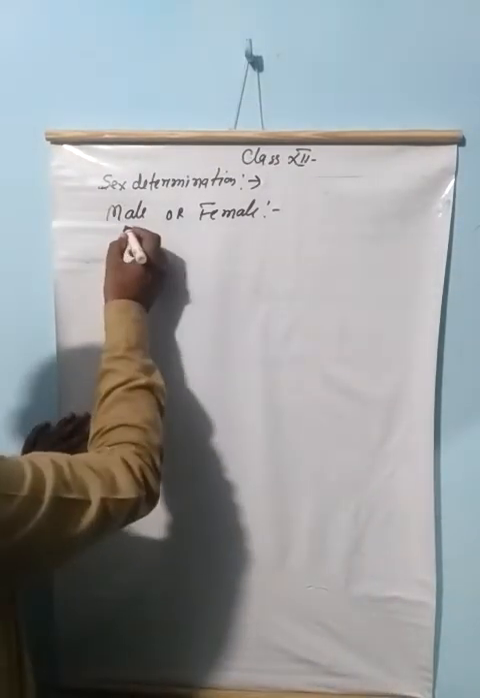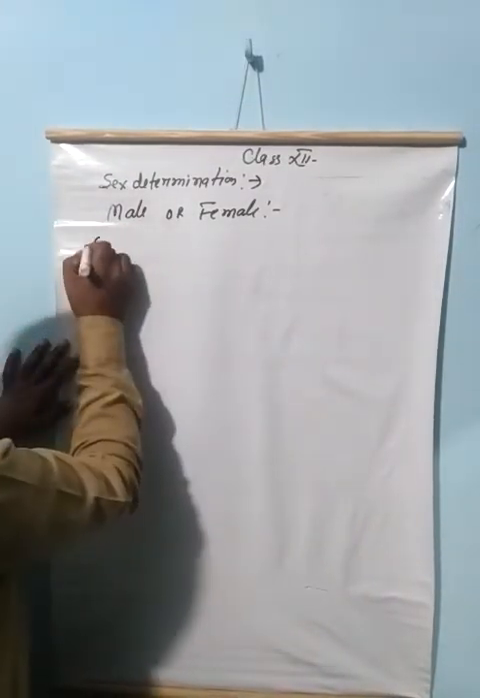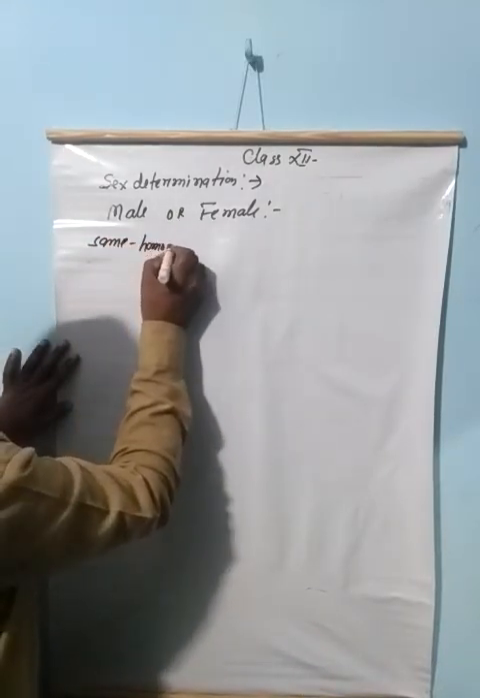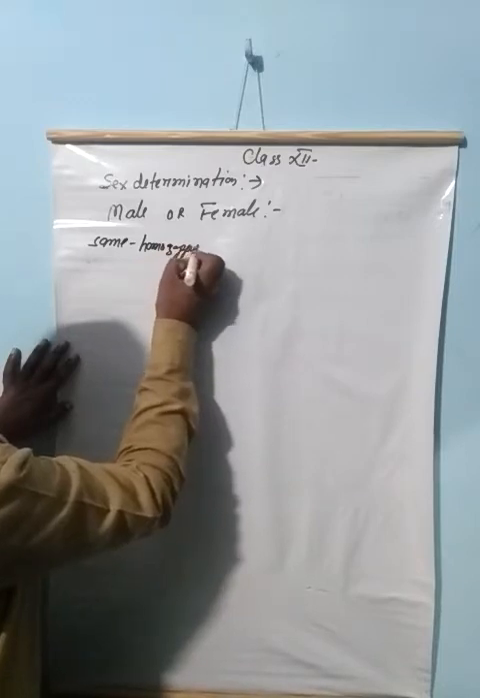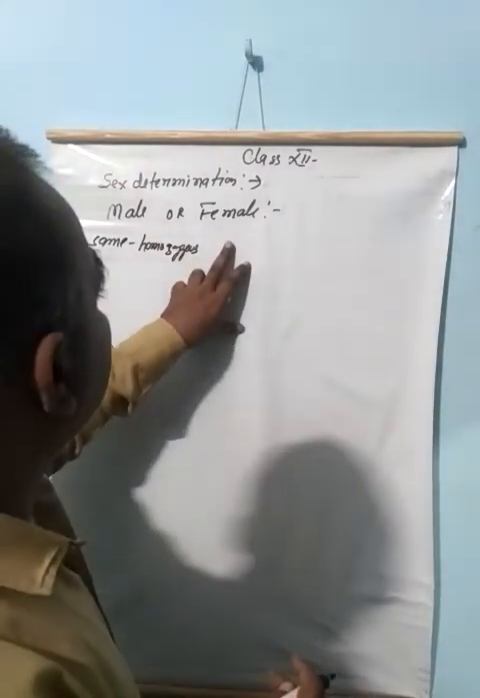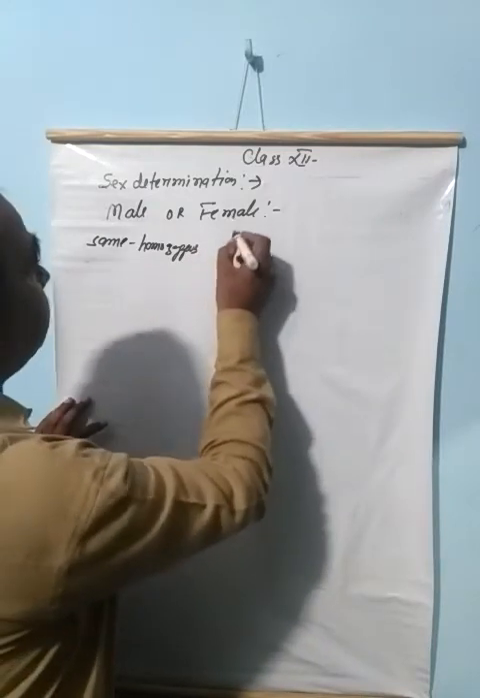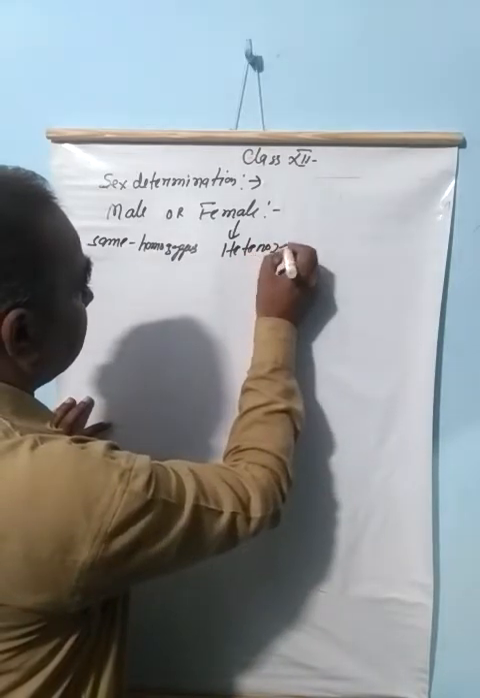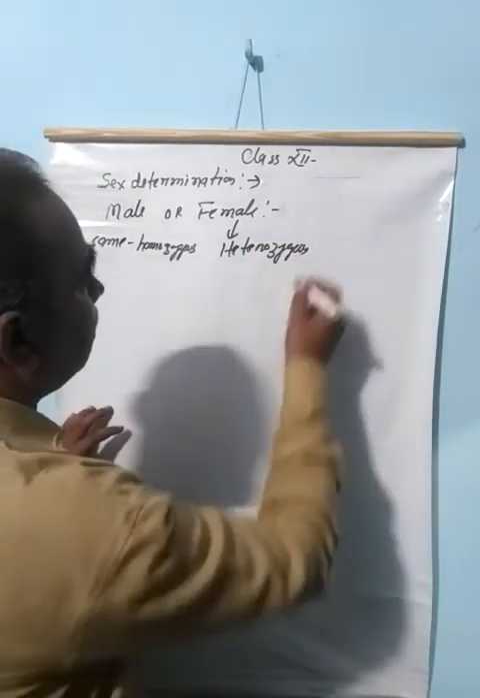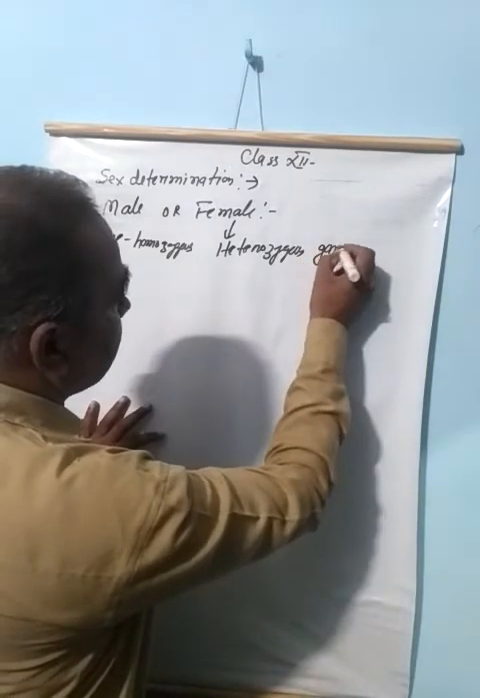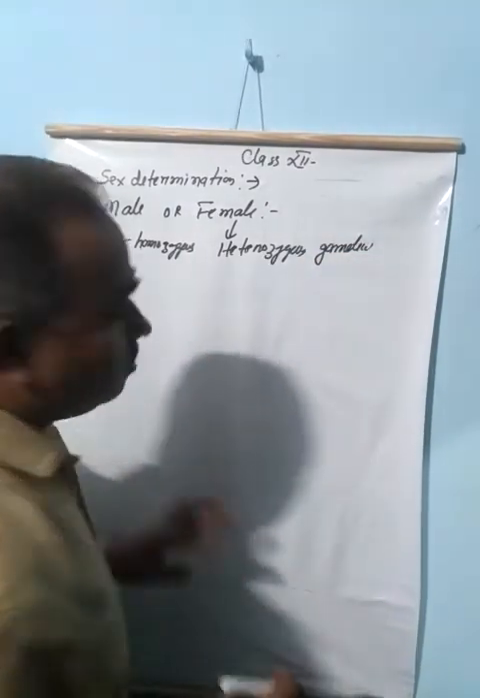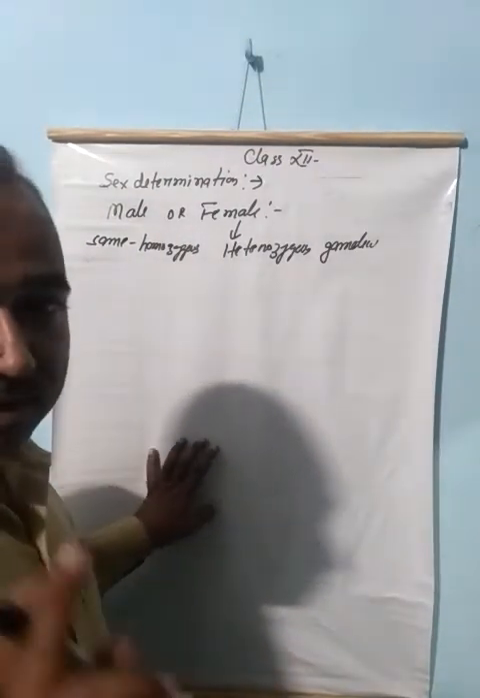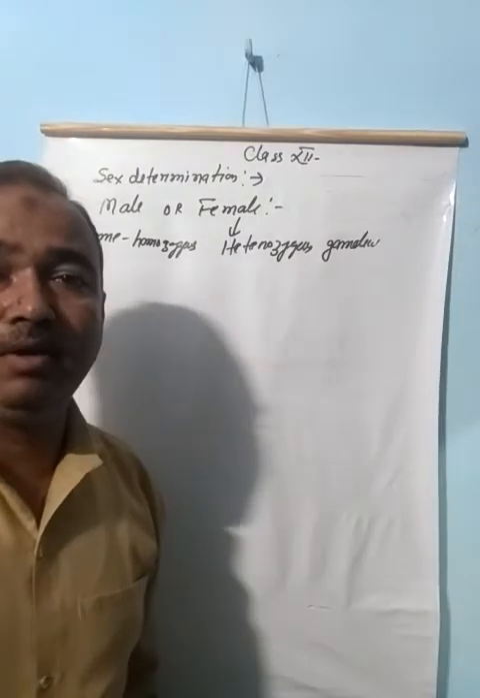If the male produces all gametes the same, they are called homogametic, and if the female produces two types of gametes, they are called heterogametic. So if the male is heterogametic, then the male is responsible, and if the female is heterogametic, then the female is responsible.